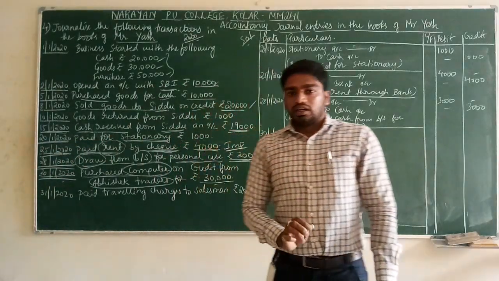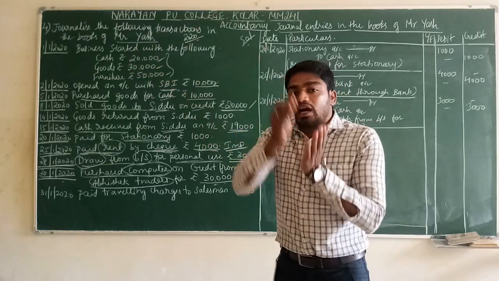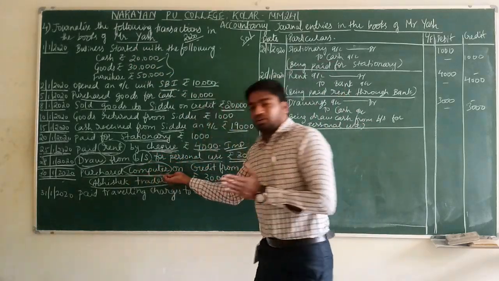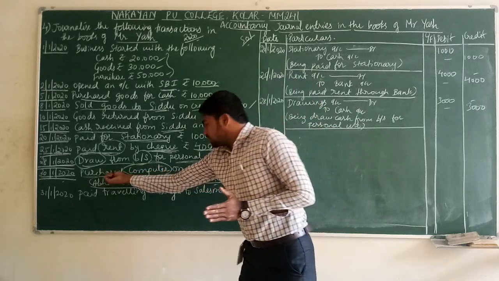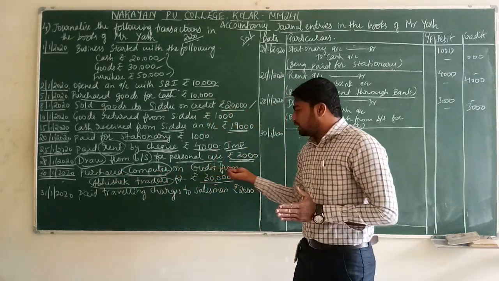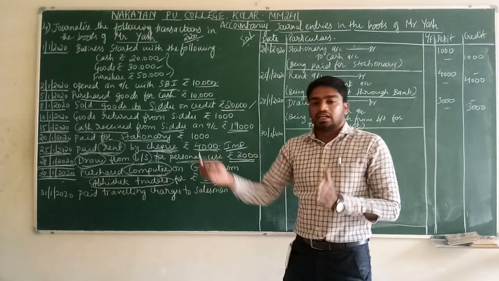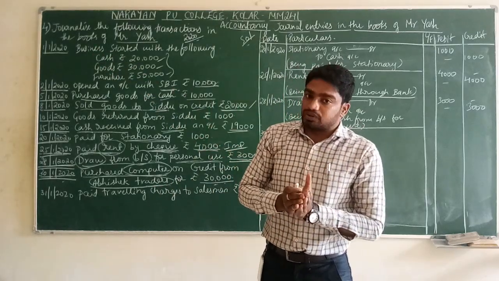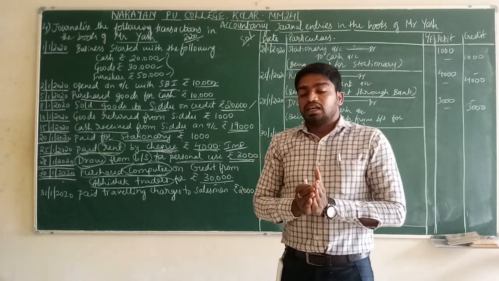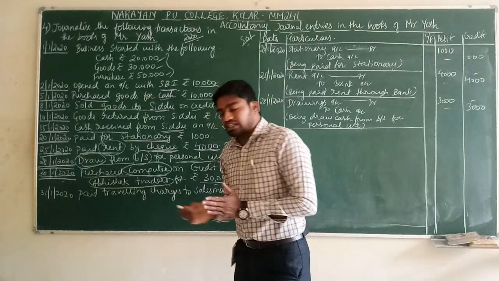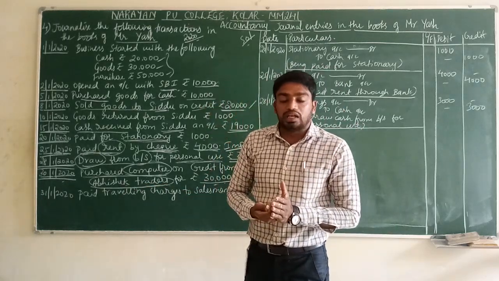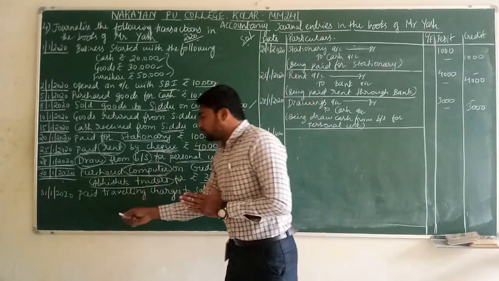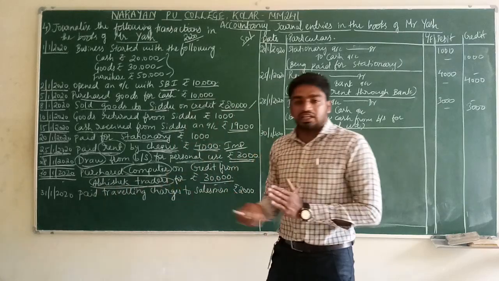Come to the rule. Debit what comes in. What is coming to the business? Computer is coming to the business. Next, Abhishek Traders is a name, so it comes under the personal account rule. Credit the giver. Who is giving the computer here? The computer is given by Abhishek Traders.